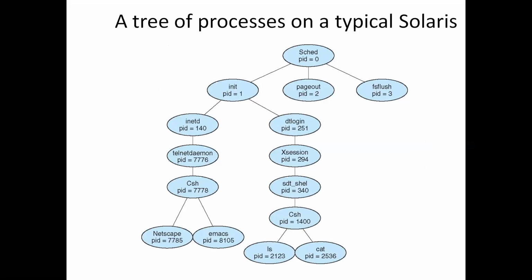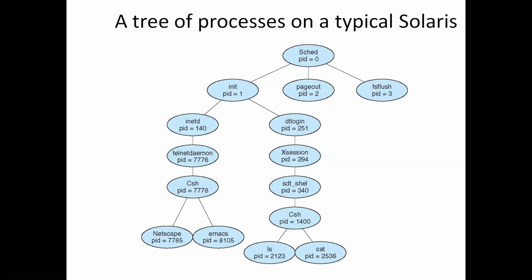The process at the top of the tree is the sched process, and its process ID is 0. Here you can see in this tree structure, every process has a different process ID, and the tree represents the process name and process ID.